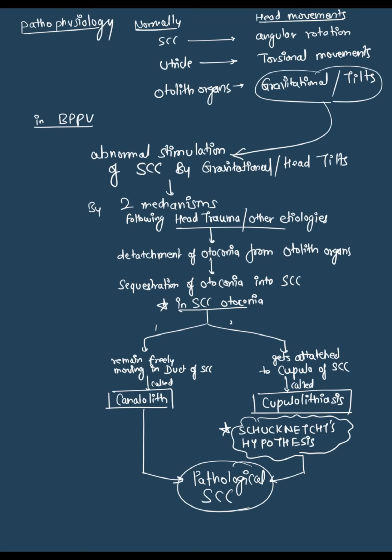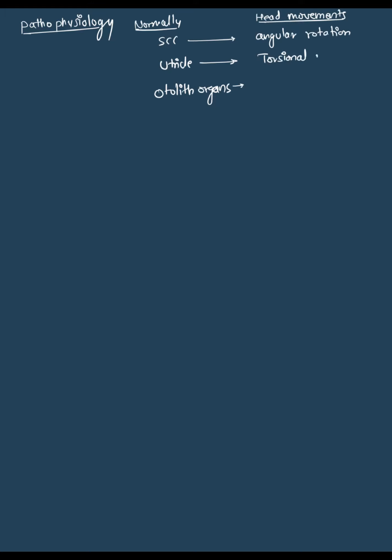Now the second part, what is the pathophysiology of BPPV? First, we'll understand the normal function of the ear. What does the normal ear have? Semicircular canals, otolith organs, and among them the utricle is separate. What do these organs sense? These organs sense normal head movements. The semicircular canal senses angular rotation, the utricle senses torsional movements, and the otolith organ commonly senses gravitational or head tilts.